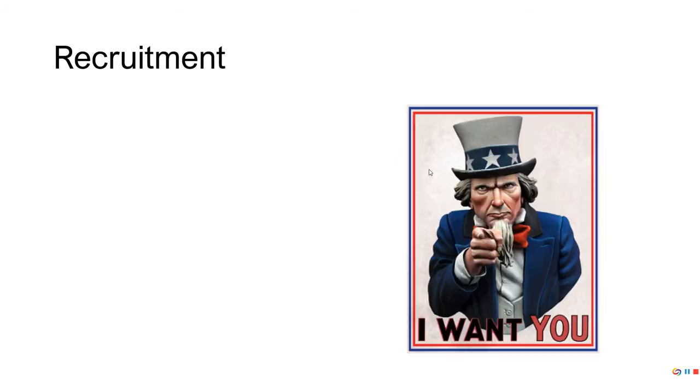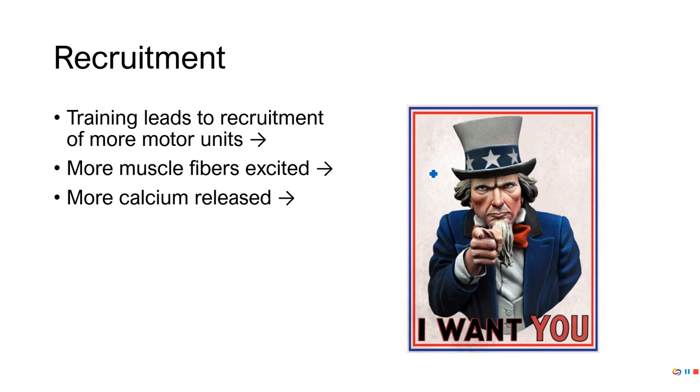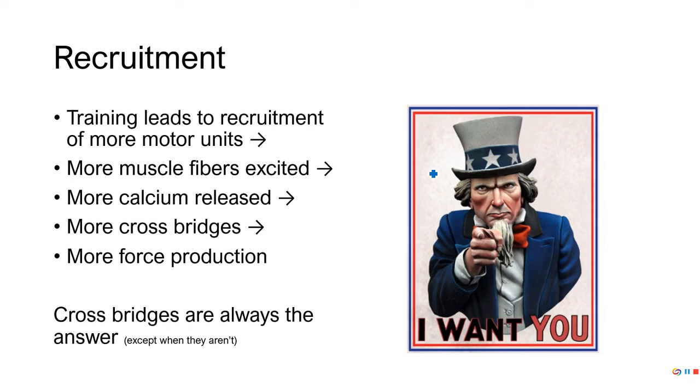And this ties into recruitment. With training, we recruit more motor units. What's the benefit of that? Well, remember, one motor unit is a neuron and all the muscle fibers. So as a result, we excite more muscle fibers. Remember, we excite them maximally through the all or none principle. This causes the release of more calcium, and with more calcium, we get more cross bridges, more force. Remember, cross bridges are always the answer, except on those occasions when they're not. But oftentimes when we're talking about muscular force, we're trying to increase the number of cross bridges.